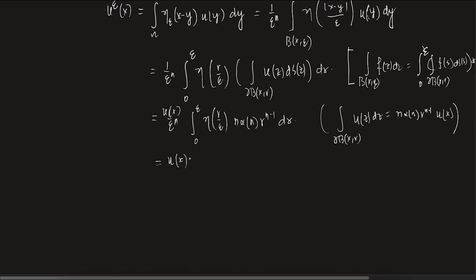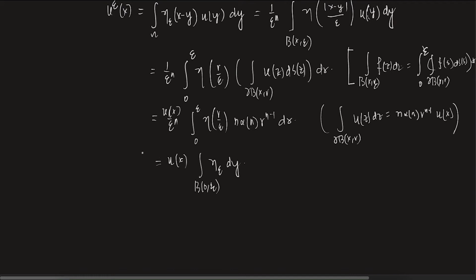You can calculate this thing. This will become the integral over B(x, epsilon). Whatever we did here, we are just reversing it back. The integral of eta epsilon dy. If you are not convinced, start with this thing: eta epsilon is a radial function. If you integrate it on B(0, epsilon), you will get this thing. So please check this part.